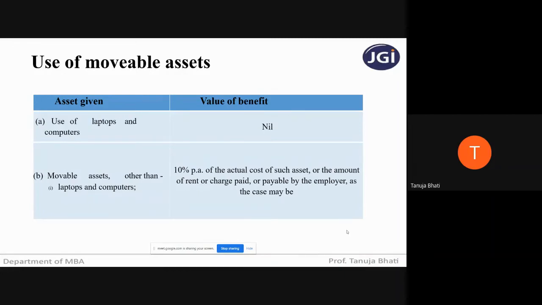See, just remember that an organization will not give any employee a vehicle to use. Usually vehicles are given to specified employees. Now, who are specified employees? I'll tell you all in the succeeding slide. So it is taxable, and that value in the case of motor vehicles is different, which we will be dealing with in the succeeding slides.